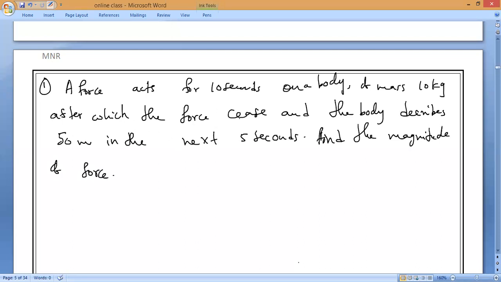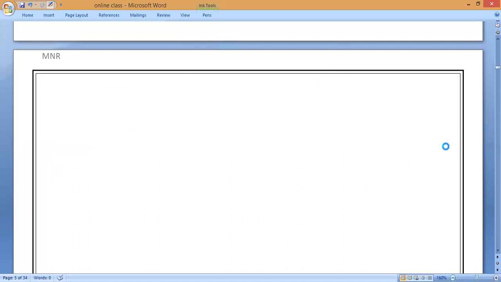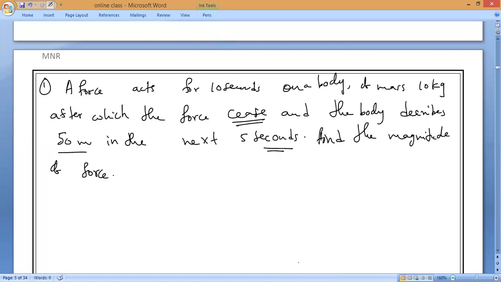So what do you mean by cease? Cease means after 10 seconds, no force is applied. Force is stopped. That is the meaning of that. Now, after that, the body traveled 50 meters distance in the next 5 seconds. Understanding? Now they are asking to find the magnitude of force. So let me see who will find it.